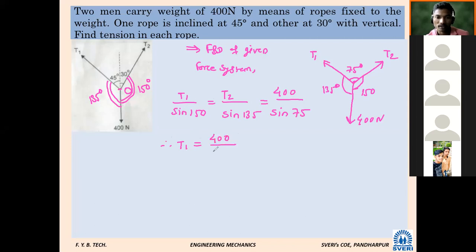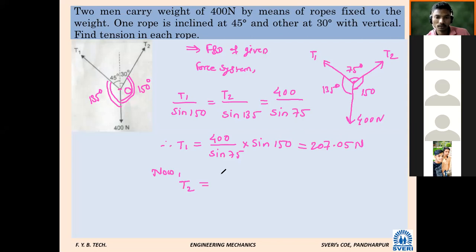400 divided by sine 75, into sine 150. Calculate: 207.05 Newton. Similarly, now T2.